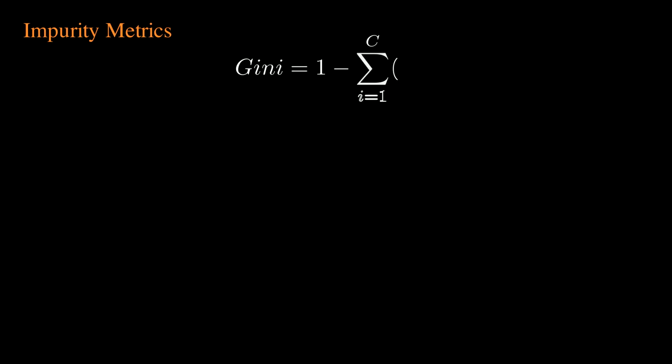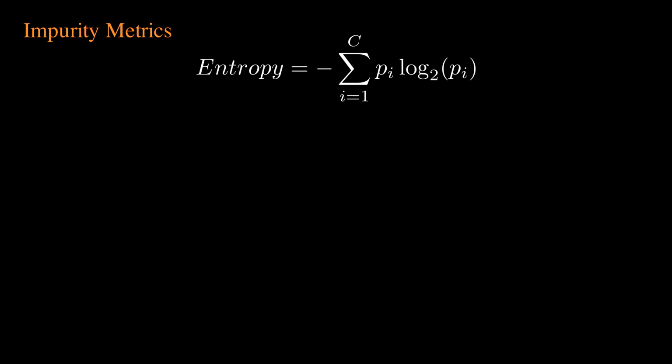The default metric in Scikit-Learn is Gini Impurity. It represents the probability of incorrectly classifying a randomly chosen element in the dataset. If a node is perfectly pure, the probability of a misclassification drops to 0, and the Gini impurity is exactly 0. Alternatively, you can use entropy, rooted in information theory. It measures the amount of chaos or disorder in the node. While mathematically different, using base 2 logarithms instead of squared probabilities, it achieves a very similar result. In practice, Gini is computationally faster.